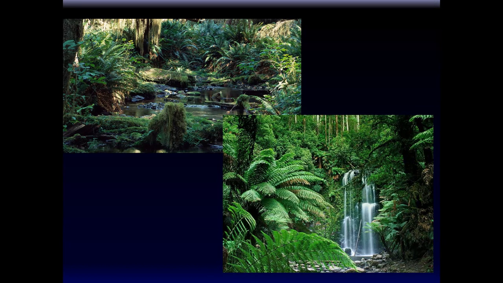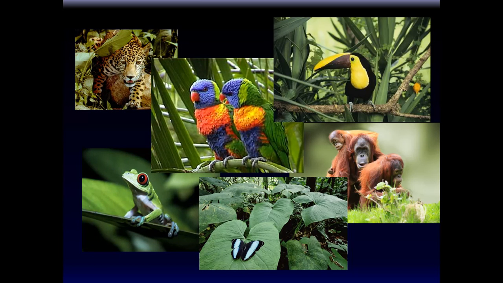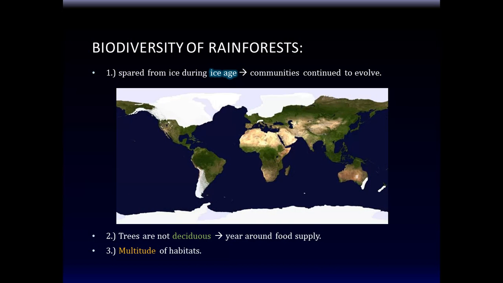Okay? And we have to be careful because a good part of the tropical rainforest is being cut down and destroyed. Look at the biodiversity. Some of the most beautiful living things that you find on the planet are in the tropical rainforest.